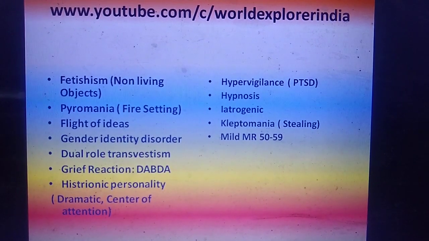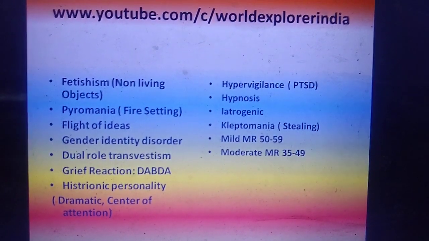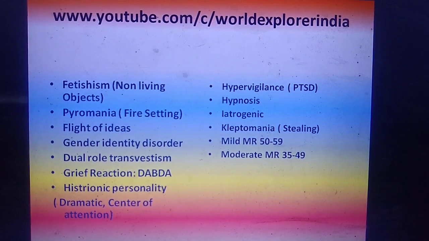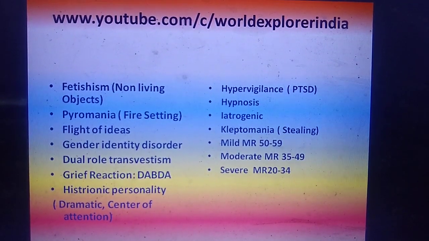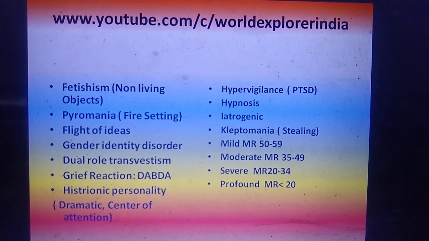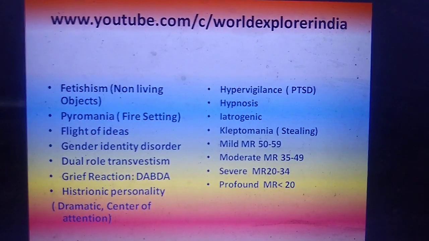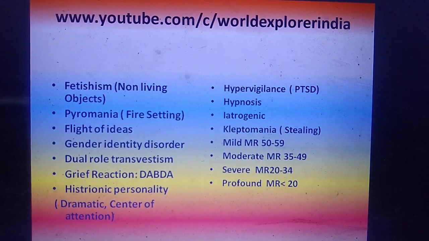Now, mild mental retardation IQ score is 50 to 59, moderate mental retardation 35 to 49, and severe mental retardation IQ range 20 to 34, profound mental retardation, IQ score less than 20. This is a very important question.